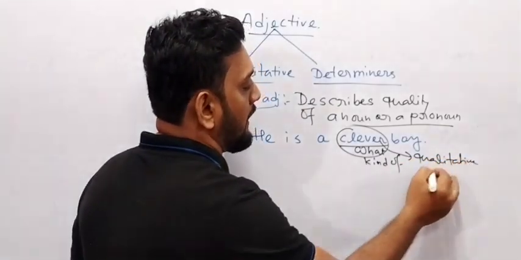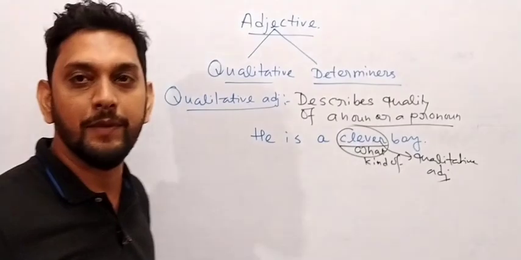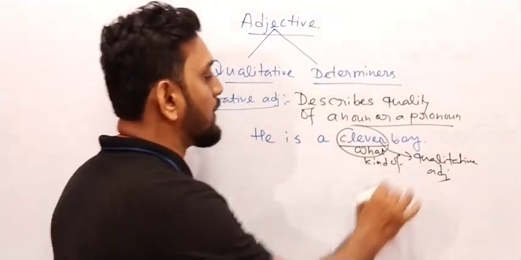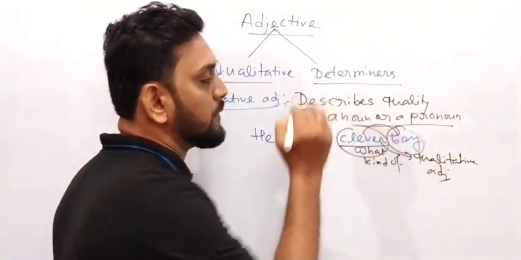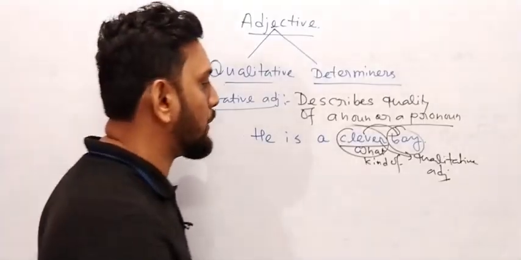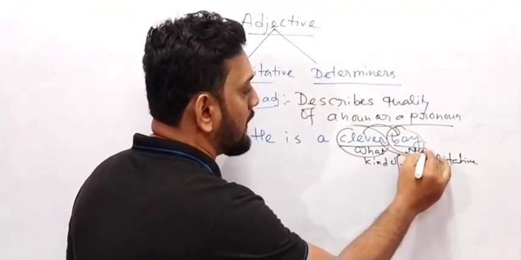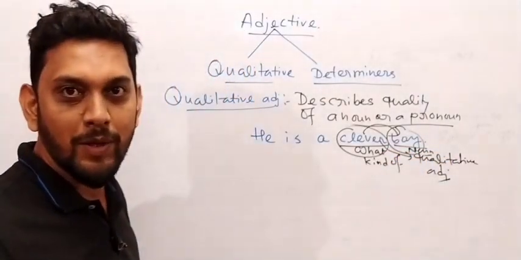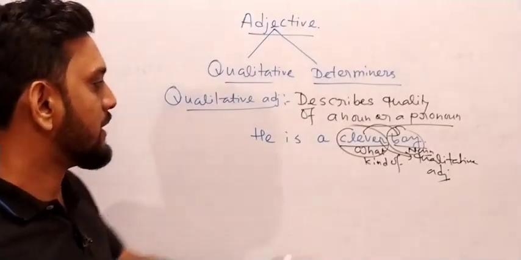Qualitative adjective. And why is it called qualitative adjective? Because it talks about the quality of a noun. What? It talks about the quality of a noun. And boy is the noun over here. Yes or no? Boy is a noun. All of you understood? Boy is the noun over here.